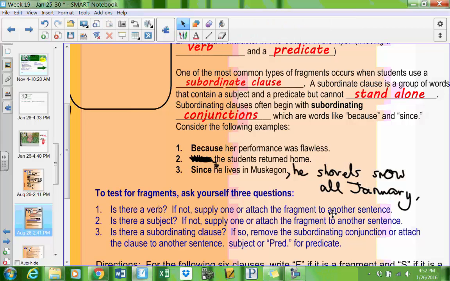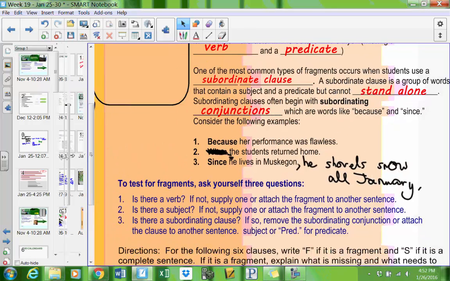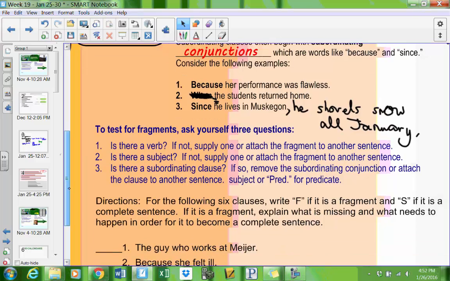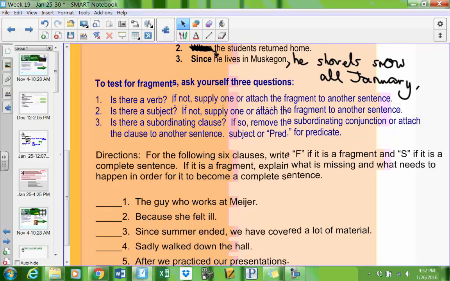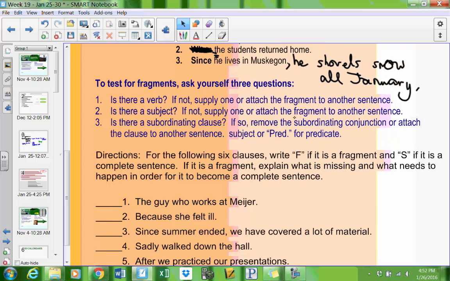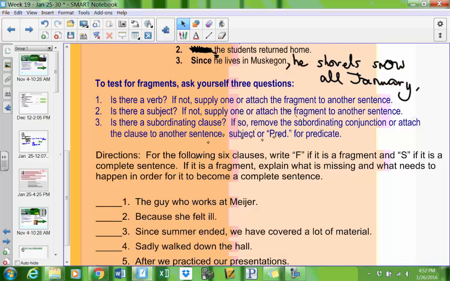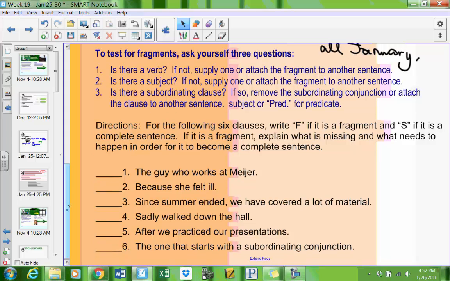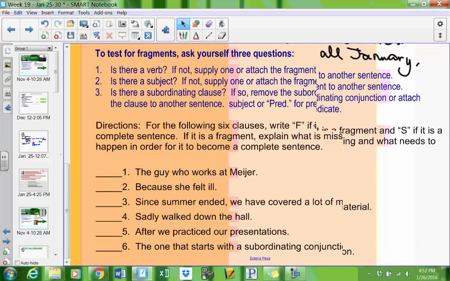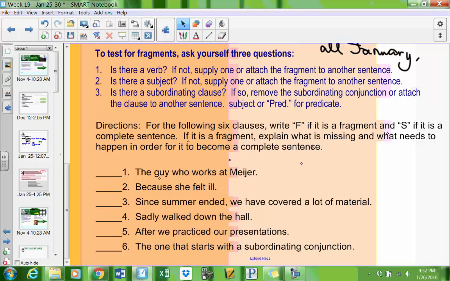The students returned home. To test for fragments, ask yourself these 3 questions. Is there a verb? If not, add one. Is there a subject? If not, add one. And is there a subordinating conjunction? If so, remove it. Or add that sentence to another one, or add to the sentence to finish it off. So let's look at these 6 examples here at the bottom. Write an F if it's a fragment, S if it's a sentence. If it's a fragment, say what's missing.